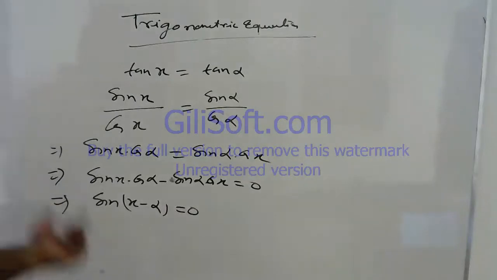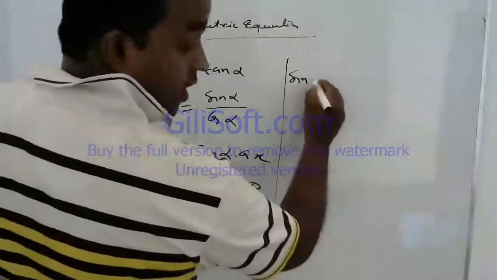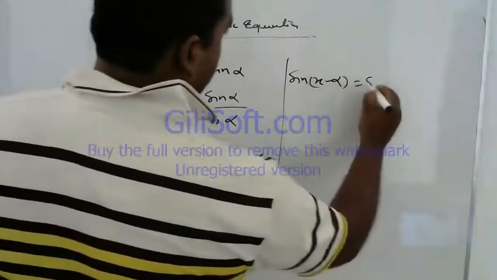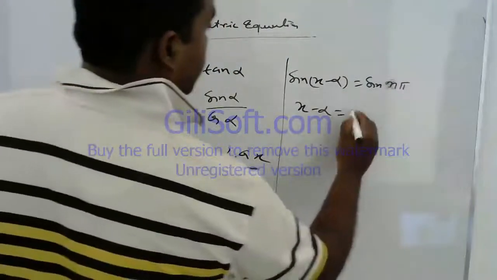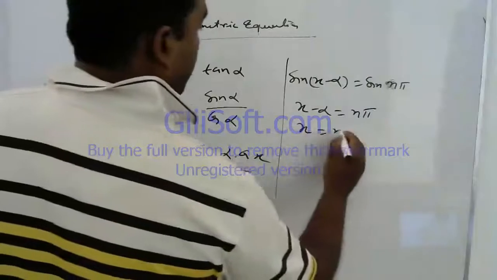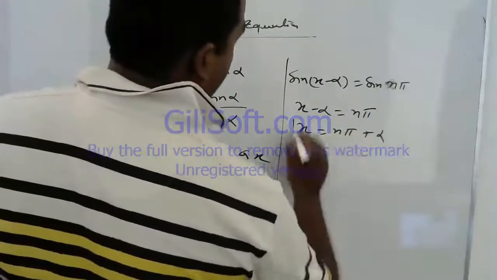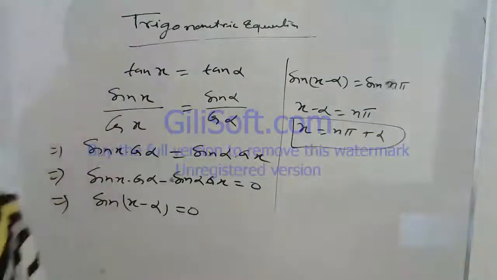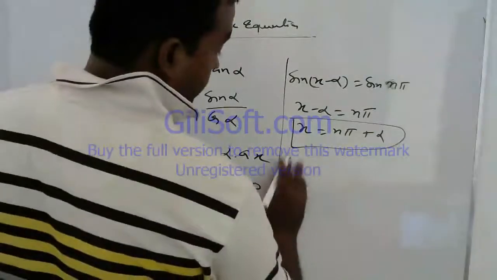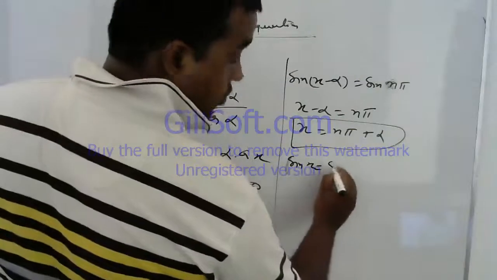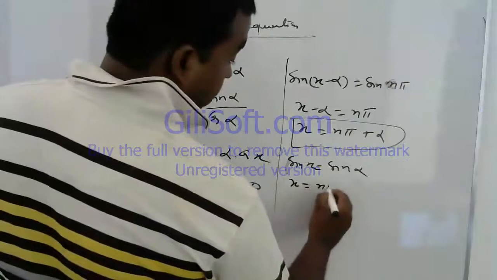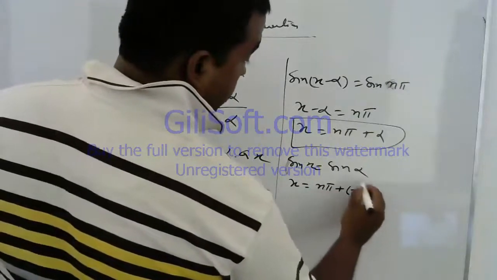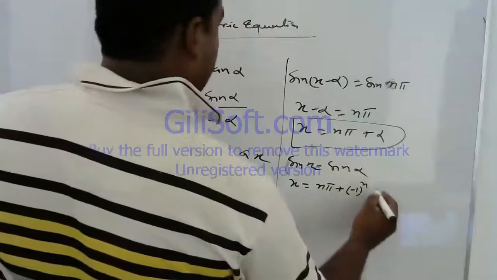Again, when sin of something is 0, we get sin (x minus alpha) is equal to sin n pi. Now we get x minus alpha is equal to n pi, then x is equal to n pi plus alpha. This is the only solution. So when the equation is in the form sin x is equal to sin alpha, our solution is x is equal to n pi plus minus to the power n alpha.